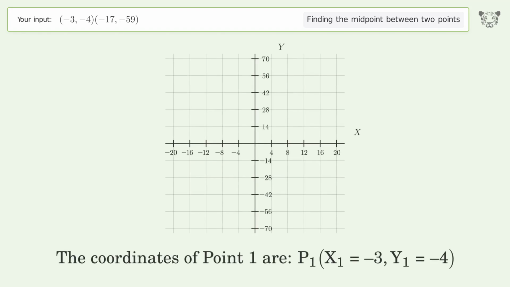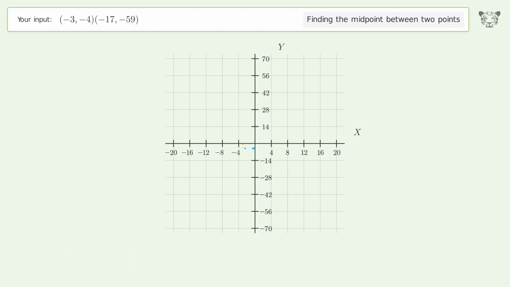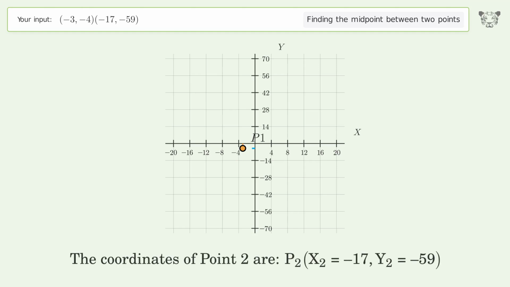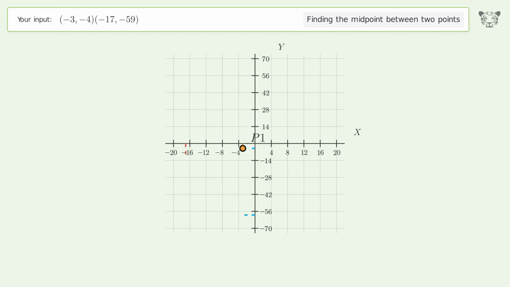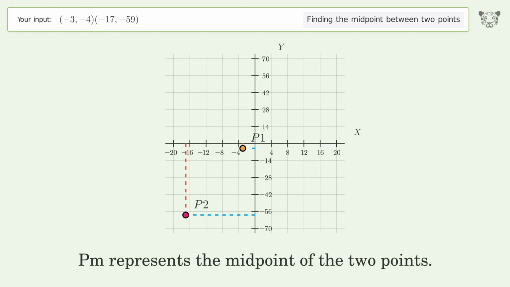The coordinates of point 1 are, x1 equals -3, y1 equals -4. The coordinates of point 2 are, x2 equals -17, y2 equals -59. PM represents the midpoint of the 2 points.